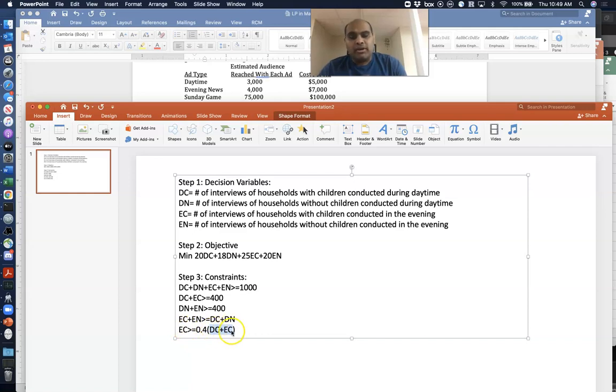Now, you cannot say that DC plus EC is 400 because you don't know. You're saying that DC plus EC has to be greater than or equal to 400. It could be 450 or 500. If it is 500, at least 40% of that must be conducted in the evening. If it is 600, at least 40% of them must be conducted in the evening. So you don't know what that number is. That's why you're going to say DC plus EC here. I'm obviously going to rewrite these equations once I finish them so that I have all my variables on the left-hand side. We'll do that math in a second, but let's finish the constraints first.